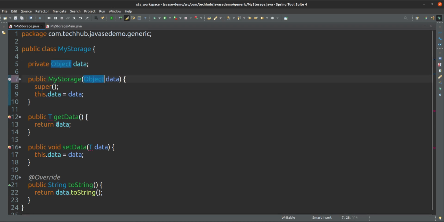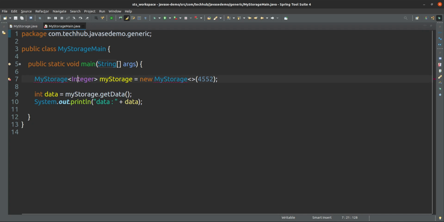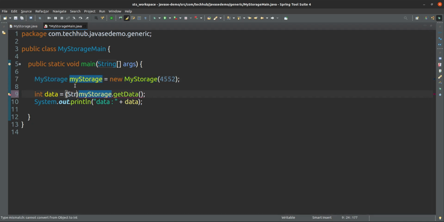The compiler will do this automatically, we no need to do it, because this is the only fundamental way how we can store any type of data type. This is the only way. But using generics we can define the types, but internally it will be in this way only. Internally your compiler will do this way only. Here your compiler will do this one, that's it. Or this one, your compiler will do this one, that's it.